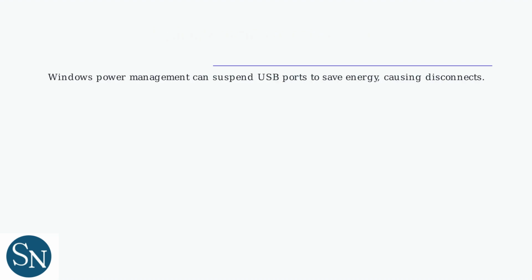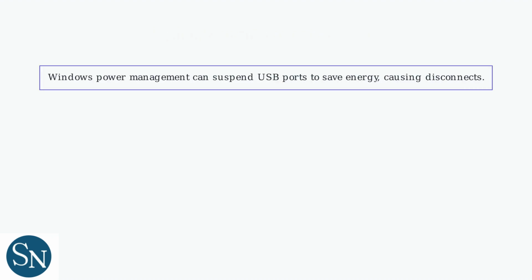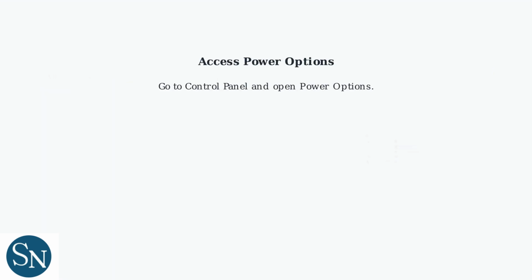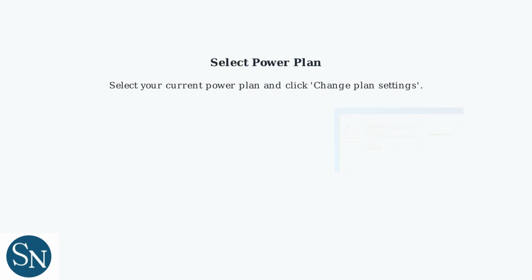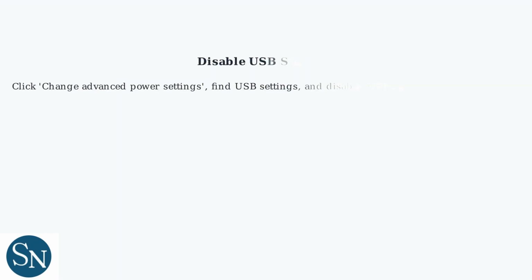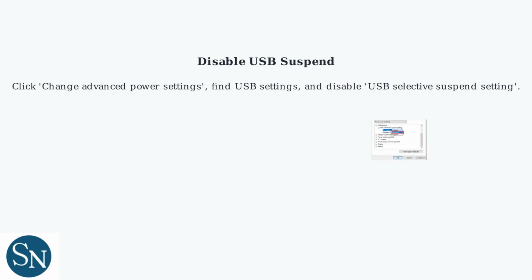Windows Power Management can sometimes suspend USB ports to save energy, leading to disconnects for your HyperX QuadCast. First, go to the Control Panel and open Power Options. Select your current power plan and click Change Plan Settings. Then, click Change Advanced Power Settings, find USB Settings, and disable the USB Selective Suspend setting.